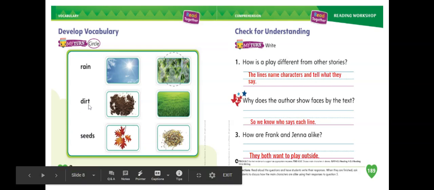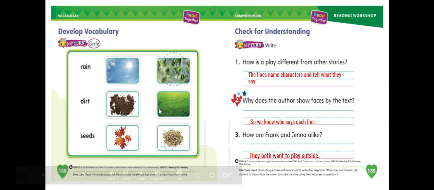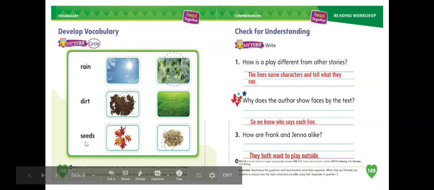What about the next vocabulary word, dirt? Which of these pictures shows dirt? Circle the picture that means the word dirt. And the last vocabulary word is seeds. Circle the picture that shows the seeds. Those are the words you heard throughout the story.